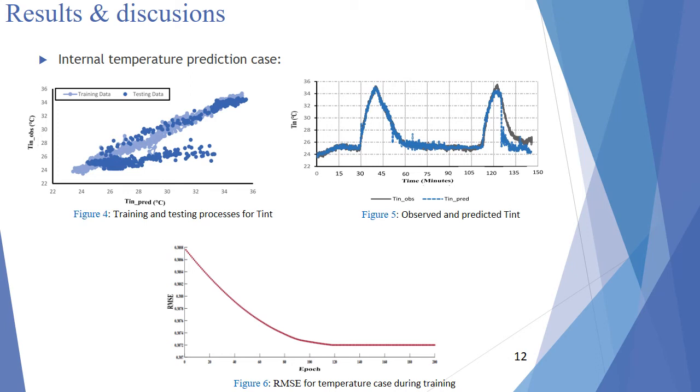We can notice here that the predicted internal temperature fits with good accuracy the observed, or real one, while figure 6 represents the root mean square error for the temperature case during training. Here we can notice that the error decreases to settle at 0.38.